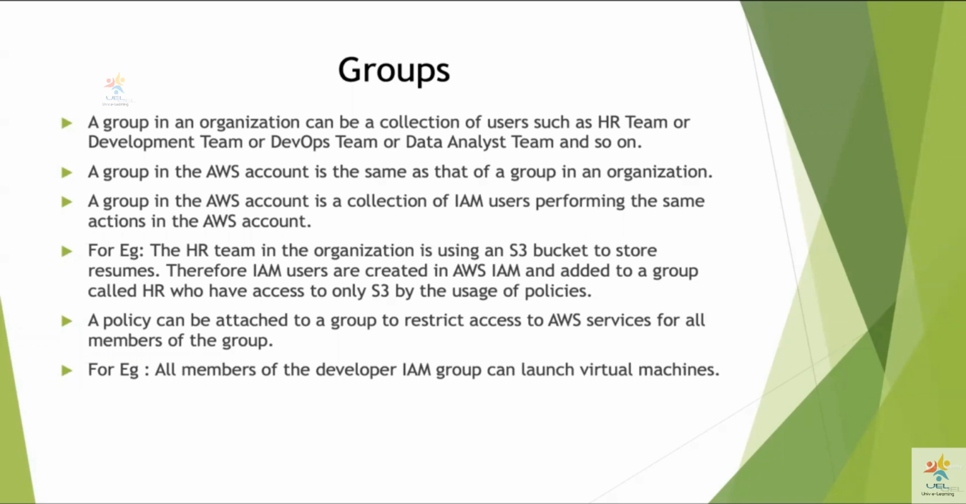So for example, let's say that the HR team in the organization is using an S3 bucket or a storage space in the cloud to store all the resumes of the people that they hire into the organization. So therefore, IAM users can be created for the HR team, and then a HR group can be created, and these IAM users can be added to the HR group, and then they can have only access to S3 by the usage of policies. So policies are used to restrict access, right? And similarly, a policy can be attached to a group to restrict access to all the AWS services.